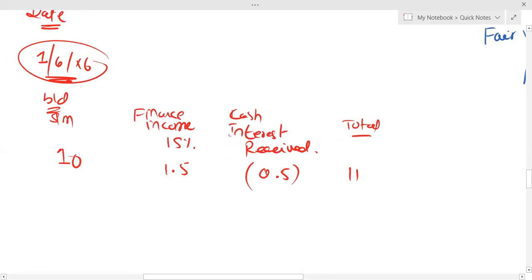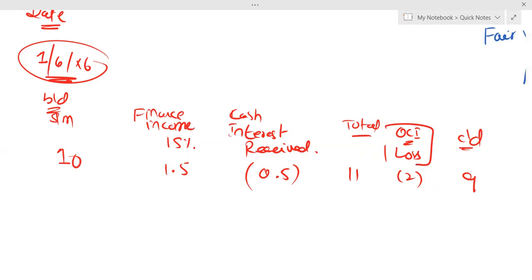Then difference, either it is gain or loss, that goes to OCI. Carrying amount, can I say the fair value amount will be 9 million? So logically, there's a loss of 2 million. And that loss goes to OCI. That loss of 2 million will go to OCI.